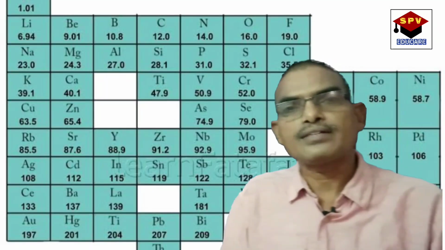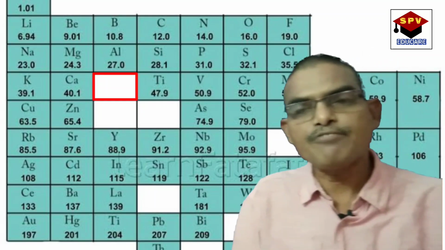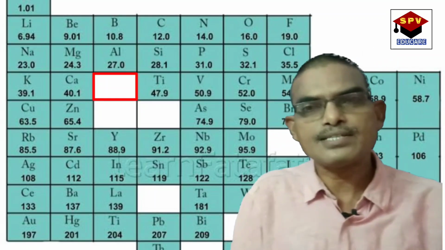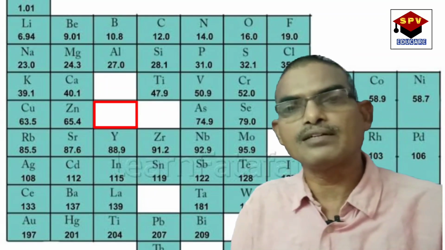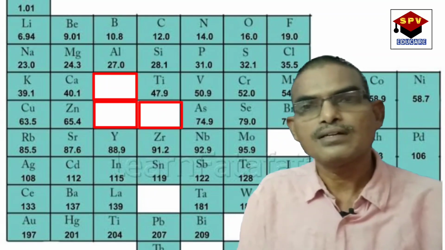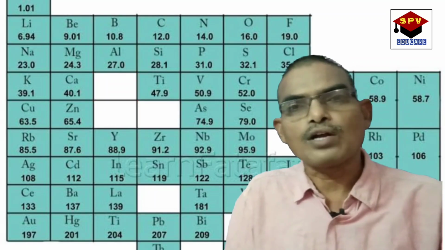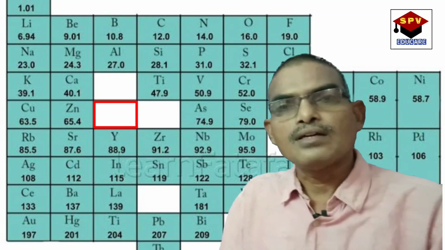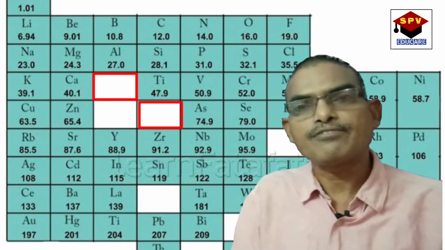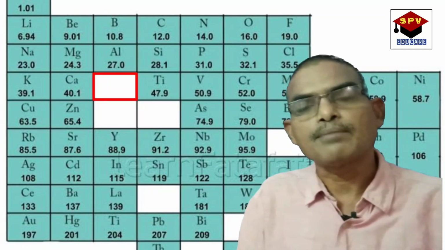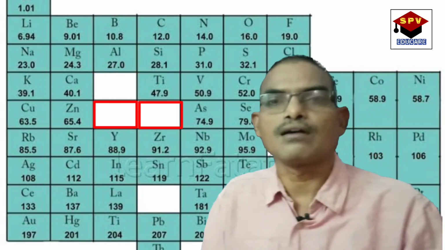Coming to the next point, prediction of undiscovered elements. In the Mendeleev periodic table, there were 3 empty spaces in groups 3 and 4. Below boron and aluminium, there were 2 empty spaces, temporarily named as eka-boron and eka-aluminium. In the 4th group, below silicon, there was an empty space identified by Mendeleev, temporarily named as eka-silicon.